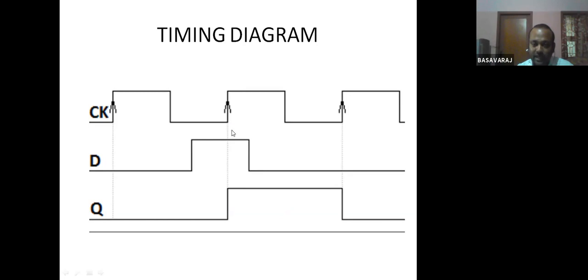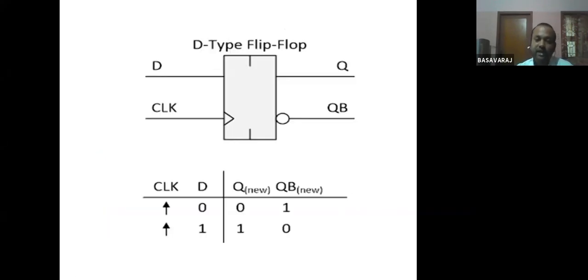So again, you see here a rising edge of the clock has come. At this rising edge of the clock, D is 1 here, so automatically Q will become 1. And it will remain 1 till the next rising edge of the clock. Here, suddenly D is becoming 0, but Q won't become 0, it will remain 1. At this rising edge, D is 0, therefore Q will become 0.